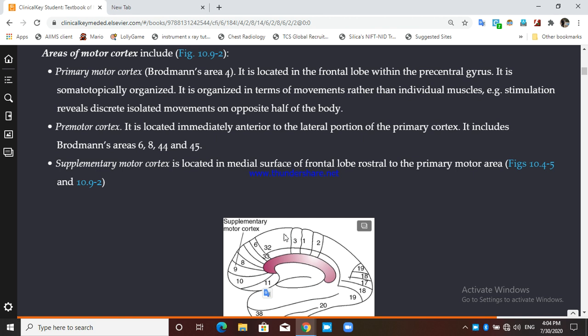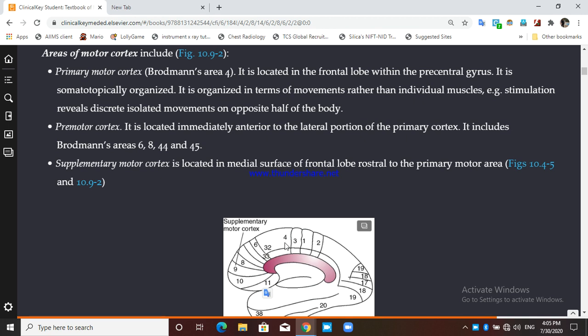This primary motor cortex is also known as Brodmann area number 4. It is located in the frontal lobe. This whole is the frontal lobe. Okay, and it is present within the precentral gyrus. So central sulcus is there, and anterior to the central sulcus there is an elevation that is known as gyrus, that is known as precentral gyrus, and within this precentral gyrus anatomically this primary motor area, Brodmann area number 4, is present. It is somatotopically organized.